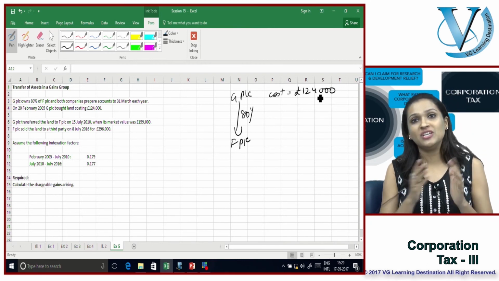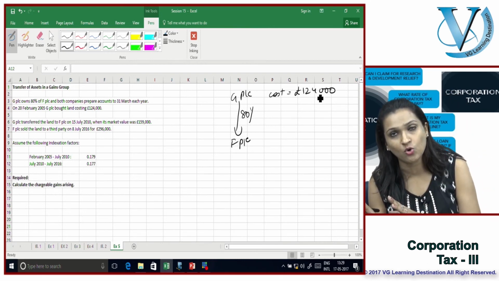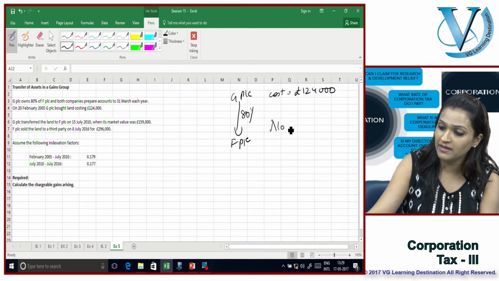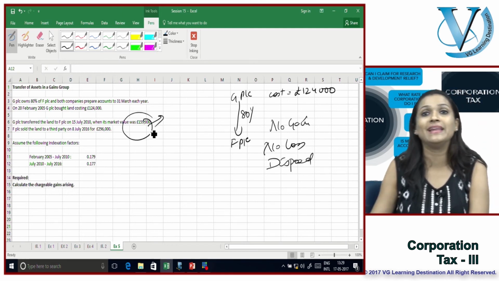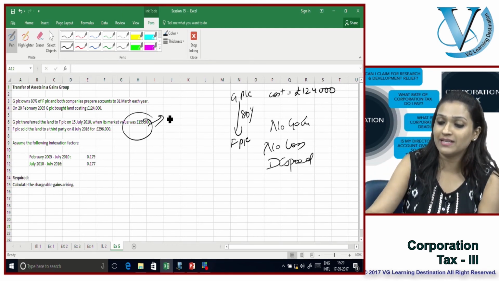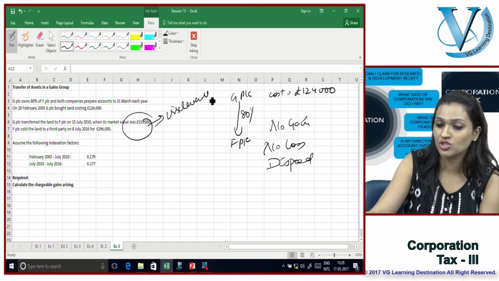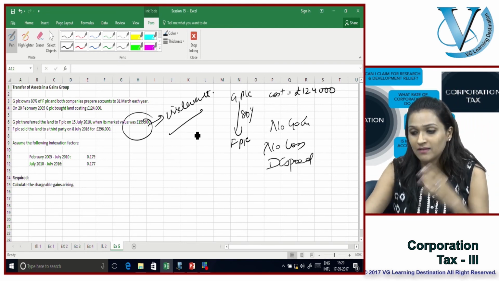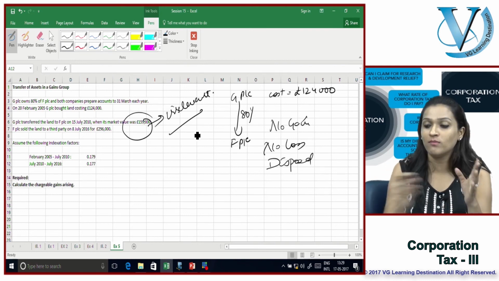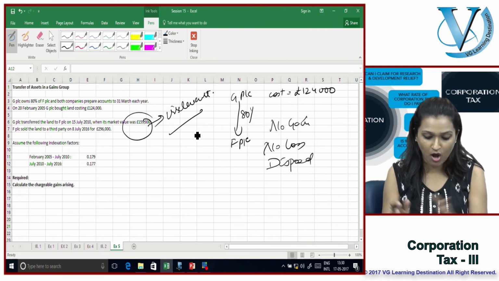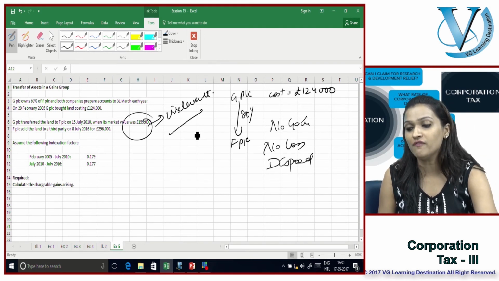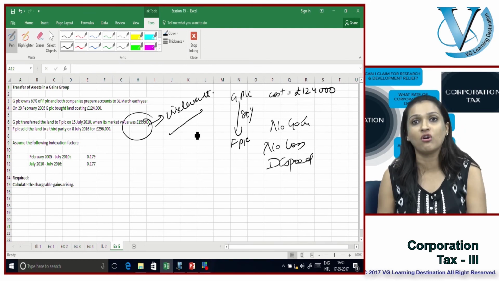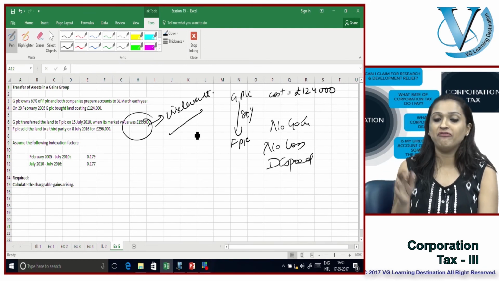£159,000. Now, when G is making a transfer within the group, it is a no gain, no loss disposal, which means that this market value has only been given to confuse you. It is actually irrelevant in the question. Why? Because the asset is going to be transferred from G to F at no gain, no loss. So the cost for GPLC becomes the cost of the same asset for FPLC.